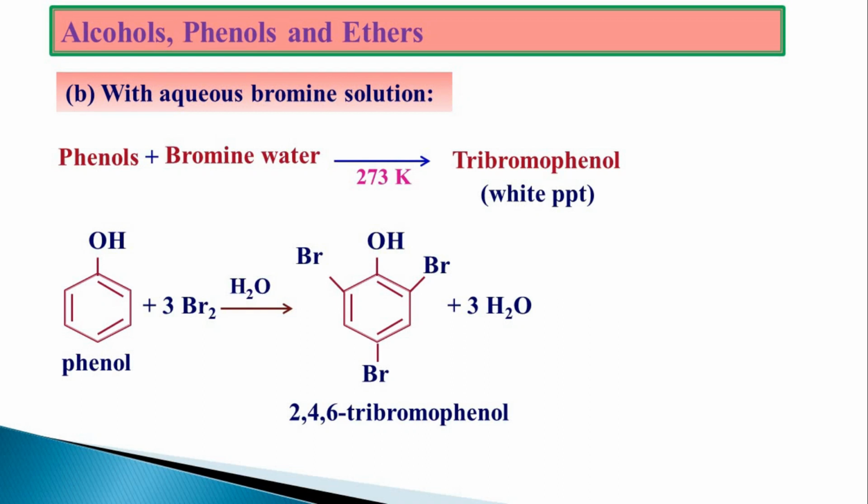The question will arise, why like this? In case of nitration, when you are having the concentrated HNO3, more and more NO2 plus ions, nitronium ions, will be there.